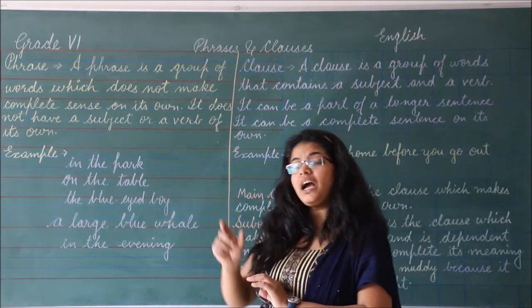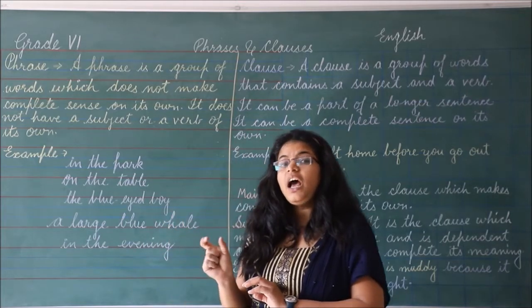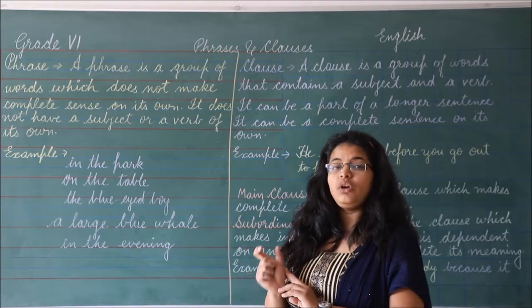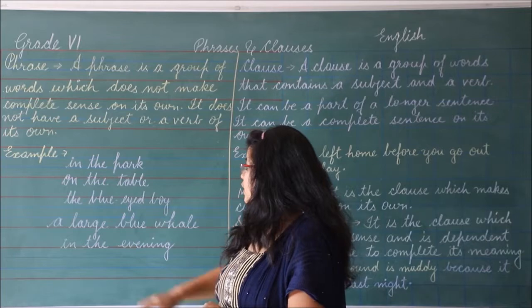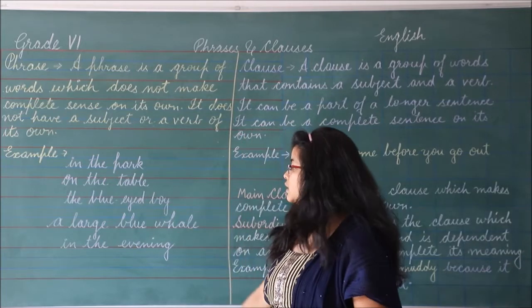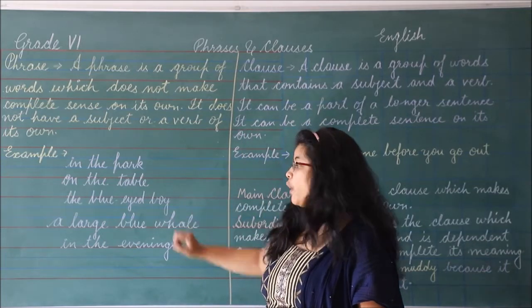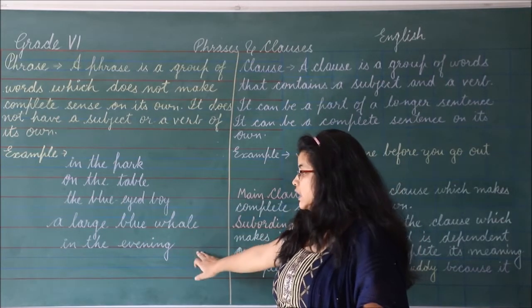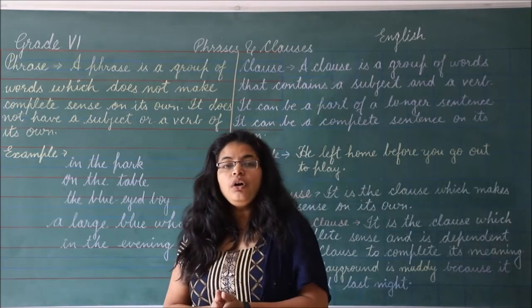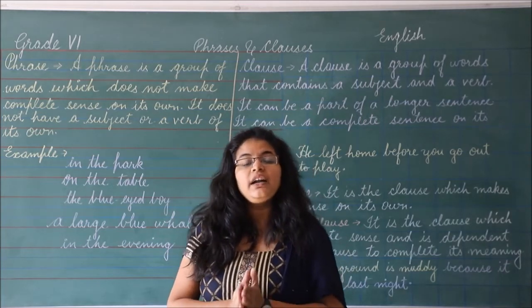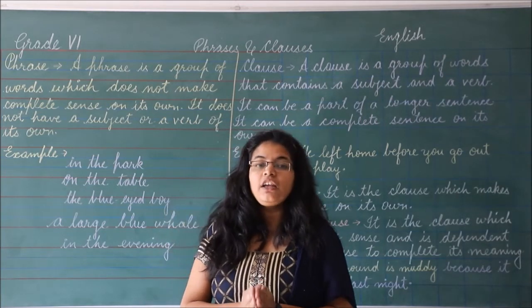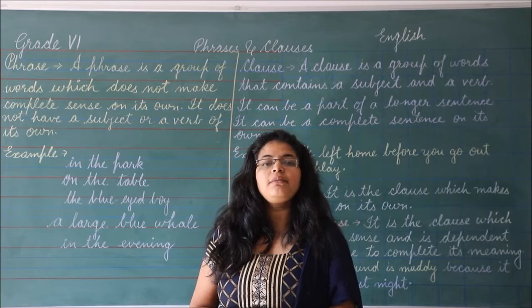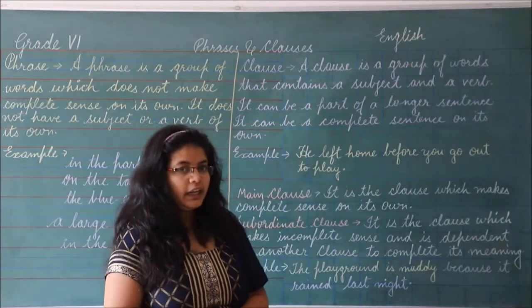It is making an incomplete sense. On the table, the blue-eyed boy, a large blue whale, in the evening. With these examples we can understand that they are giving us little sense but not complete meaning.